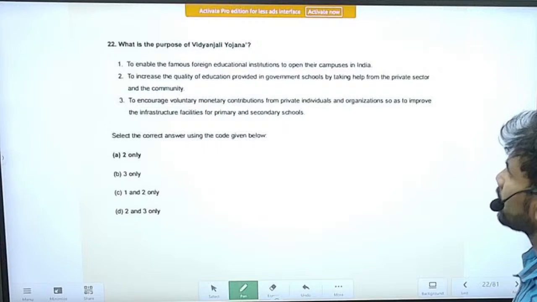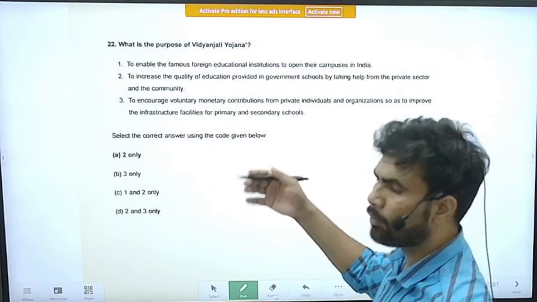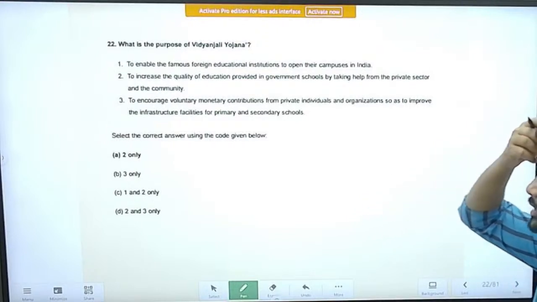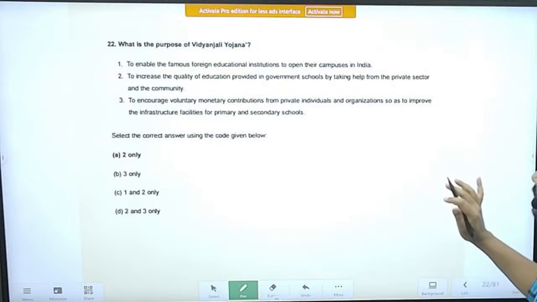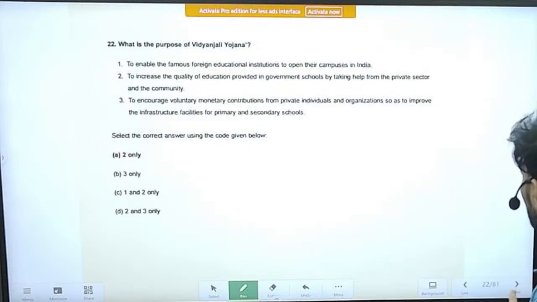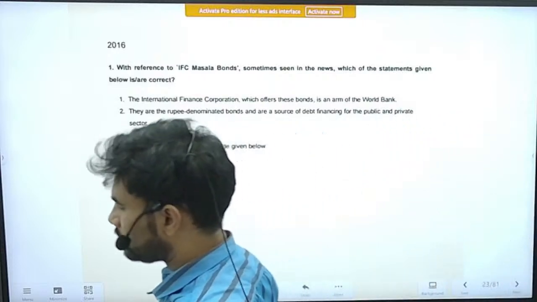Right. Next, another scheme, Vidyanjali Yojana. It is something about improving the education system in the rural areas. So at that time, this scheme was also popular. So for the time being, we can skip this question. Right. So these are the questions in 2017.